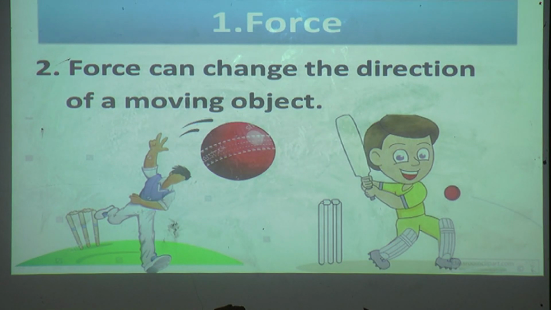The bowler throws the ball in front of the batsman and the batsman hits the ball in a different direction. So force can change the direction of a moving object.